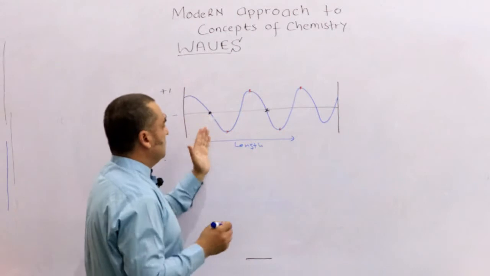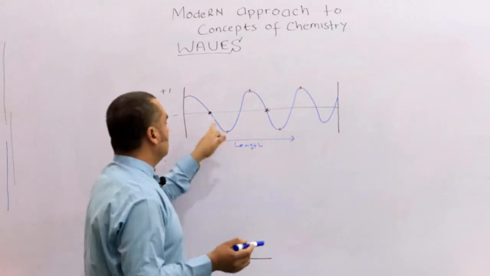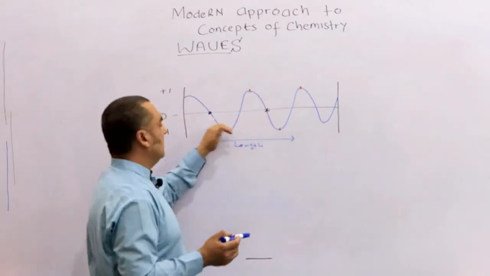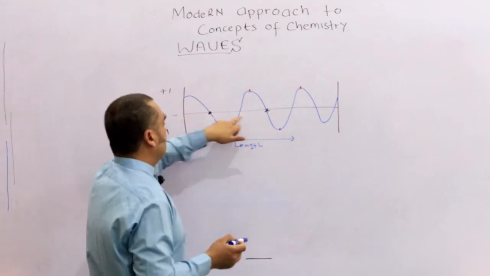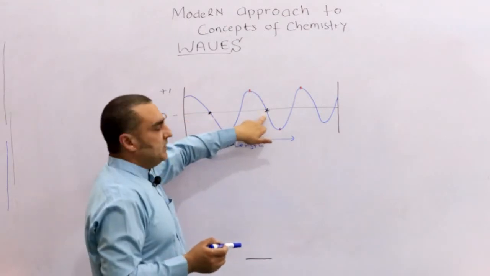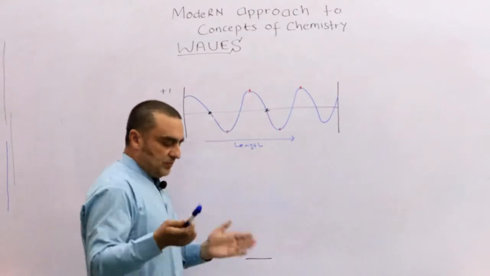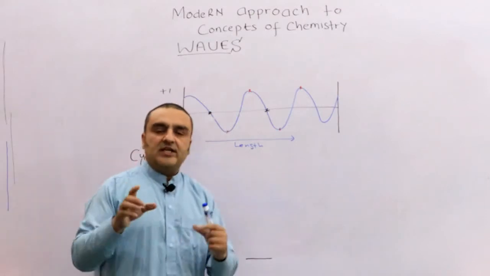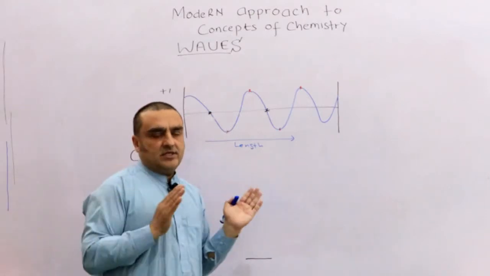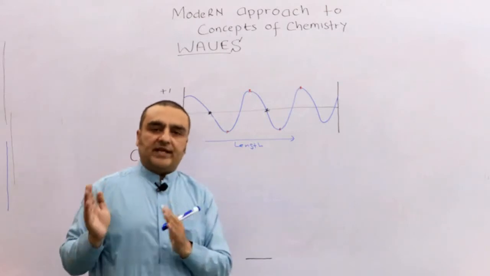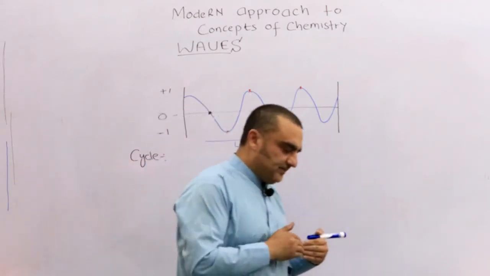So if you want to know the cycle, from here to here you can calculate the distance. So it will become something else. So you may have heard another thing. What is that? It's called the wavelength. Okay.